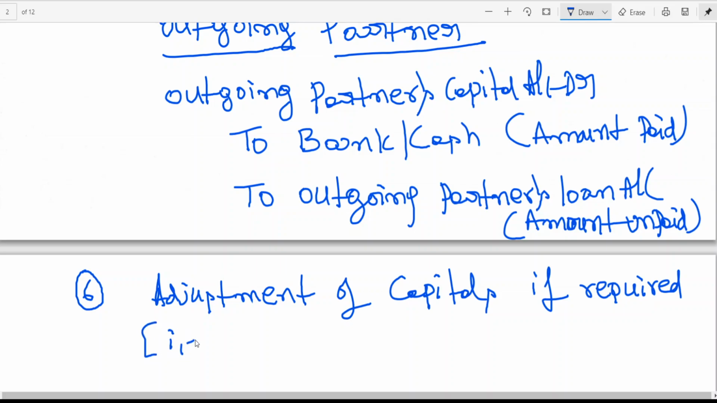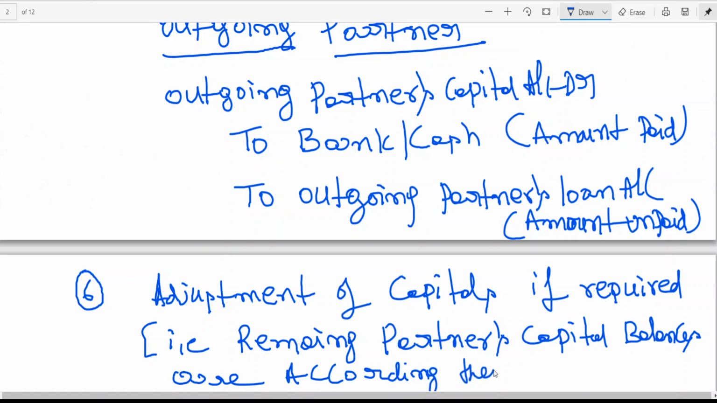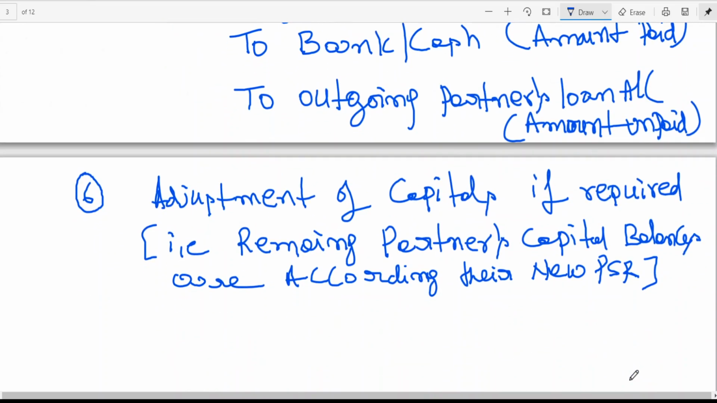That is, remaining partners' capital balances are according to their new profit sharing ratio. Adjustment of capitals if required means that remaining partners' capital balances are according to their new profit sharing ratio. This is the sixth point.